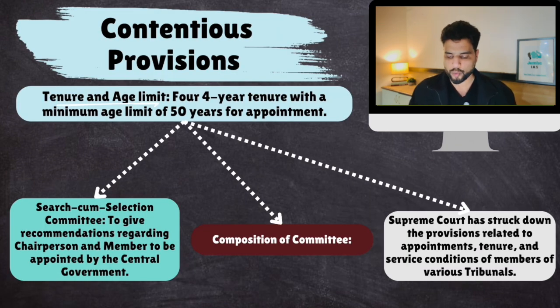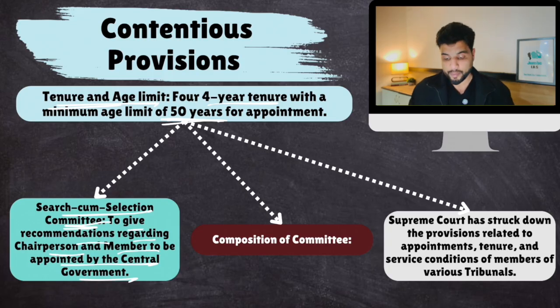First of all, the tenure was reduced to 4 years. Plus, the minimum age was kept at 50 years. So young lawyers or young dynamic people cannot become members. Then, to appoint members, a search-cum-selection committee would be created, to give recommendations regarding the chairperson and members to be appointed by the central government.